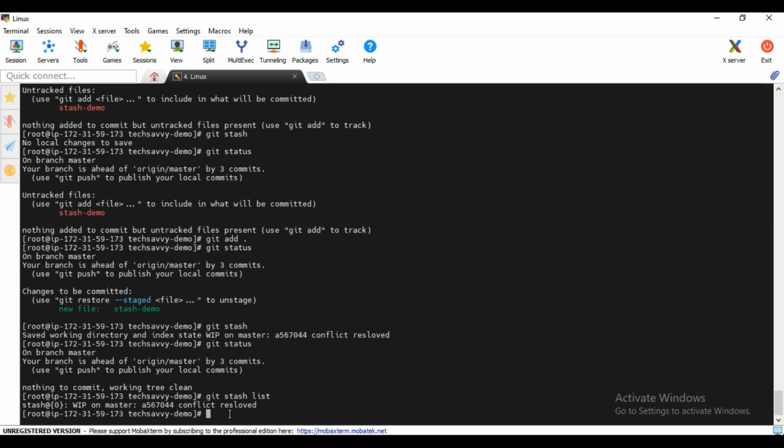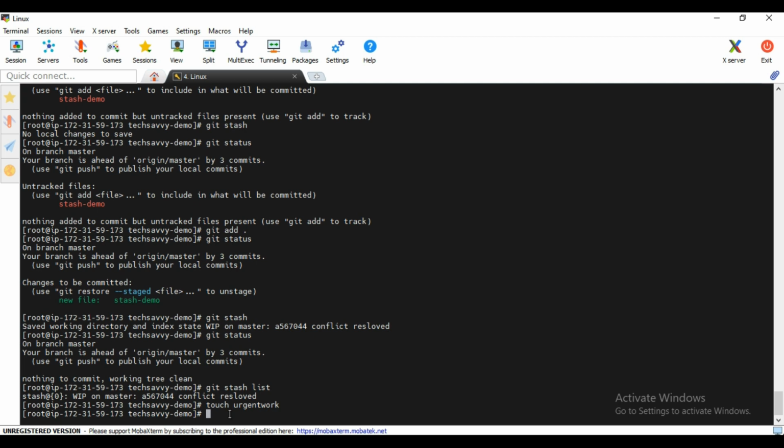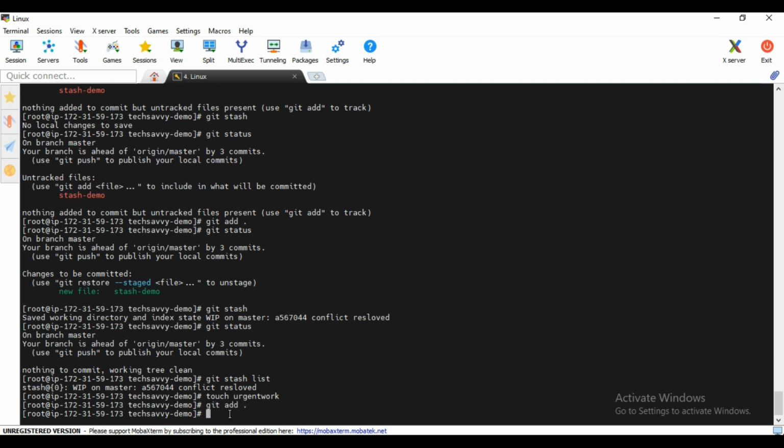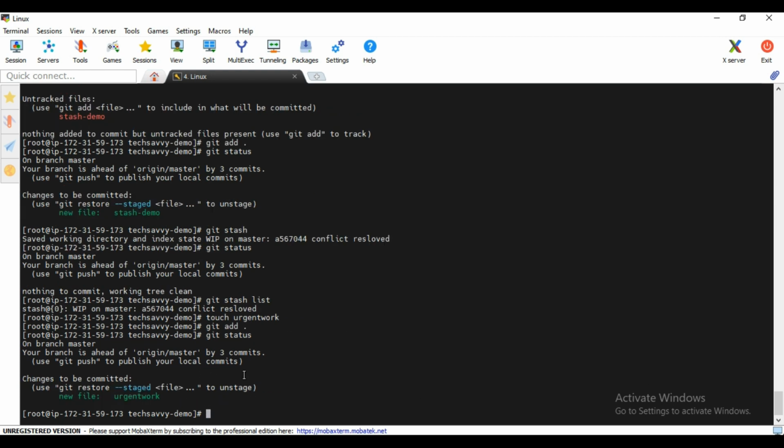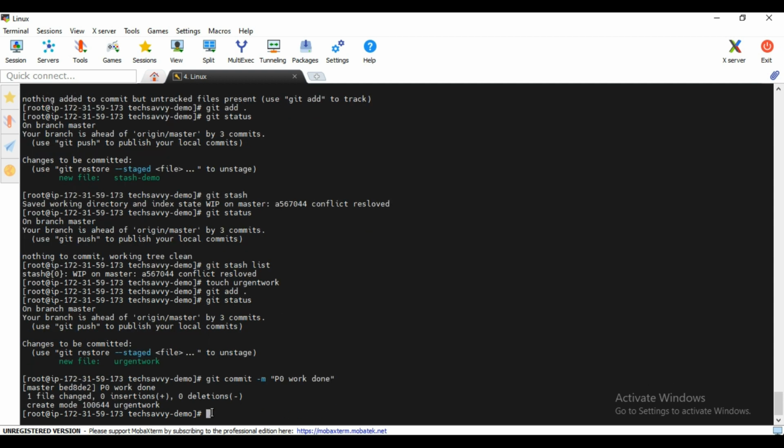So what you did, you created one file here, okay, urgent work, right? And you did git add also. So if you see git status, now you will see only this urgent work file, and you will do git commit -m, and you give the message p0 work done, right? So now you have finished the p0 priority work here.